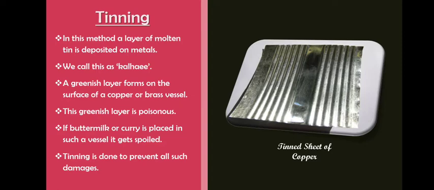Then tinning. What do we do in this method? In this method, a layer of molten tin is deposited on the metals. We call this kalai. A greenish layer forms on the surface of a copper or brass vessel. This greenish layer is poisonous. If buttermilk or curry is placed in such a vessel, it gets spoiled. So for those things, tinning is done to prevent such damage.